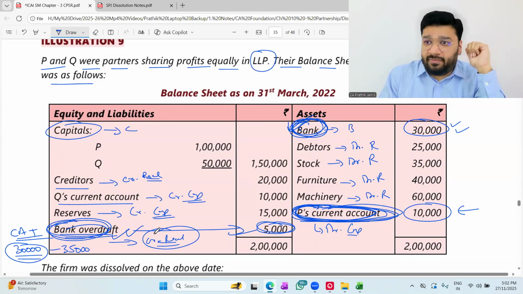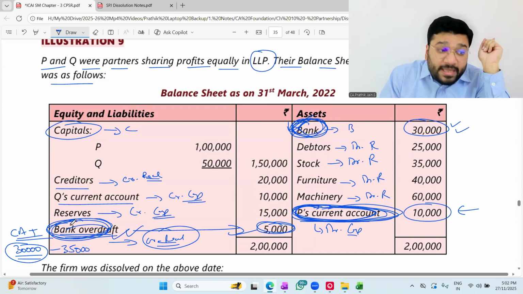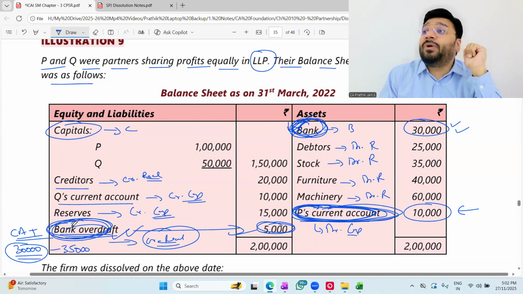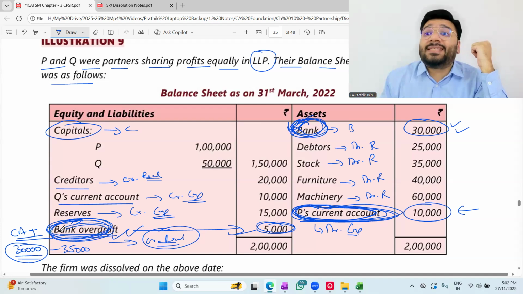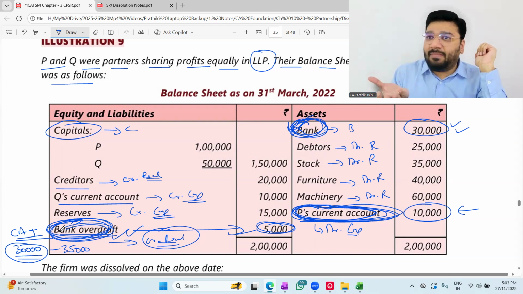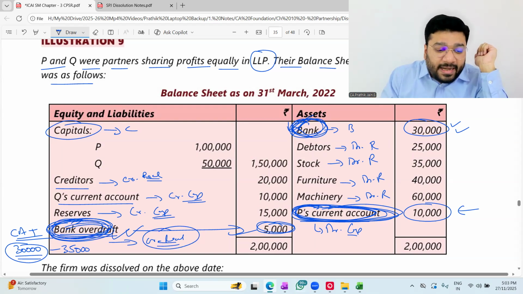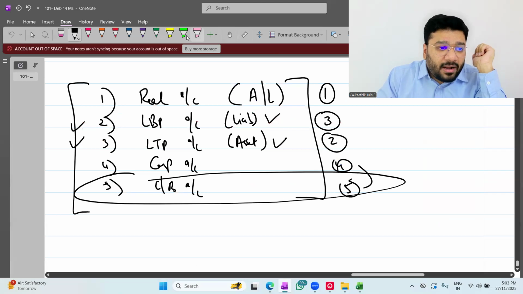You'll come across one question where there is no bank account. Only one bank OD account is there. That entity has got only one bank account. If you transfer the bank OD to realization account on the credit side and make the payment, then where will I receive the money upon selling the asset? I need a bank account for that, correct? So in that case, this bank OD will be retained as this bank account.